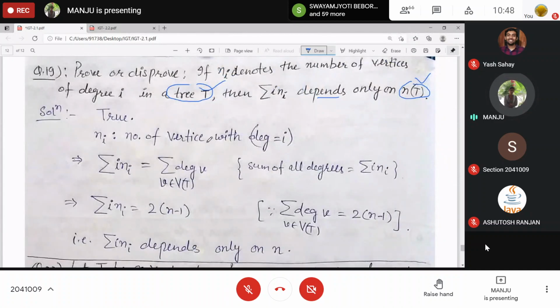And ni is the number of vertices with degree i. That's why the summation of all the degrees will be the summation of i into ni. This is giving you 2 into m, and for a tree m is equal to n minus 1. So this depends only on n.